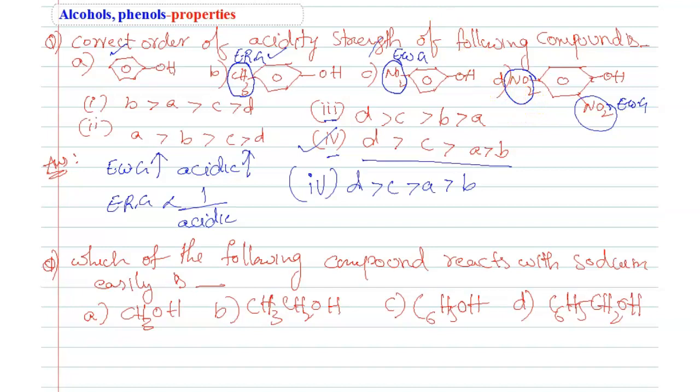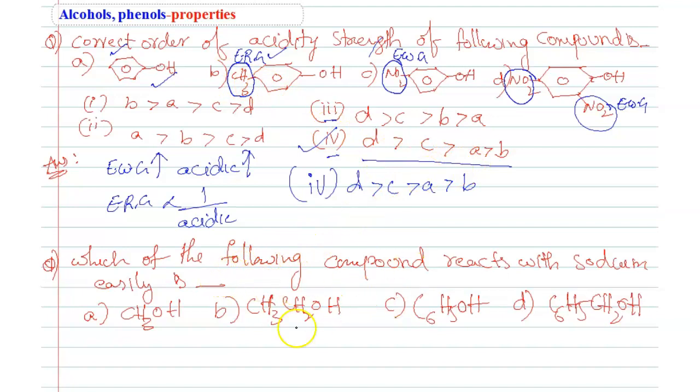A greater number of electron withdrawing groups increases the acidic nature. Releasing groups decrease the acidic nature. In phenol, nothing is there, no electron withdrawing or releasing groups, so it is more acidic than a compound with a releasing group. So A greater than B.